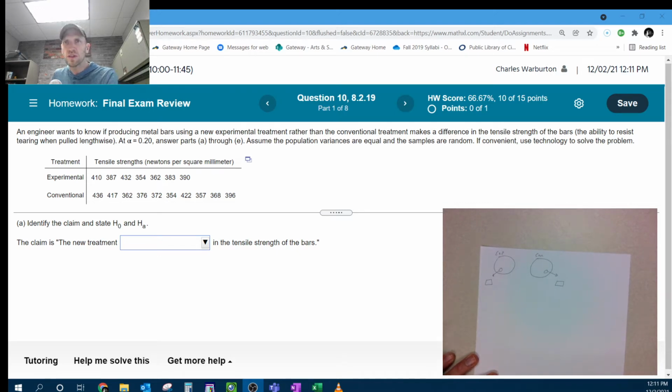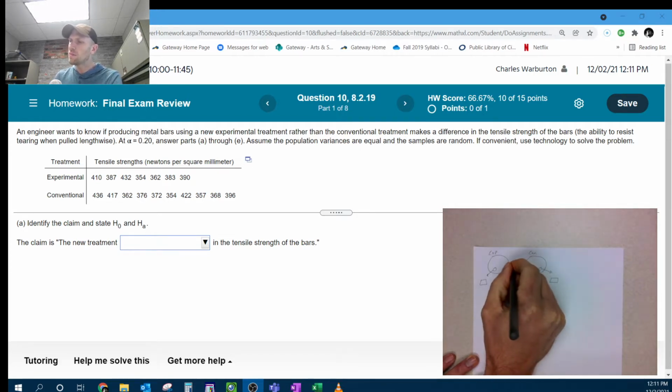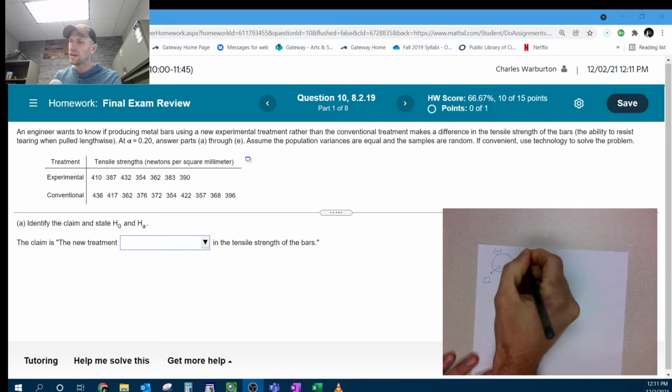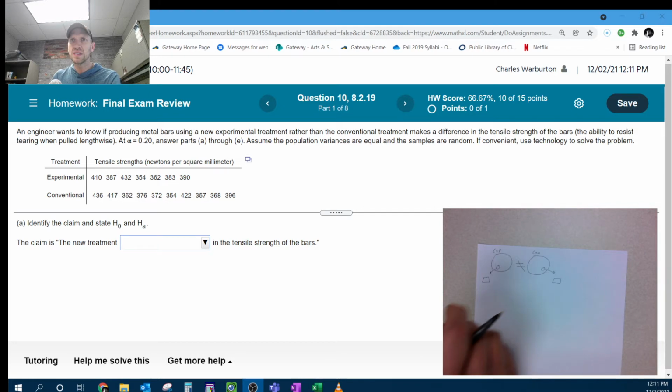Okay, so let's read the question carefully, see what we got. An engineer wants to know if producing metal bars using the new experimental treatment rather than the conventional treatment makes a difference. So they want to know if it makes a difference. If it makes a difference, that means that they're not the same, right? So that's what we want to test. That's the claim. The alpha value is 0.20. Assume that the population variance is equal. That's going to be important here in a second. The population variance is equal.